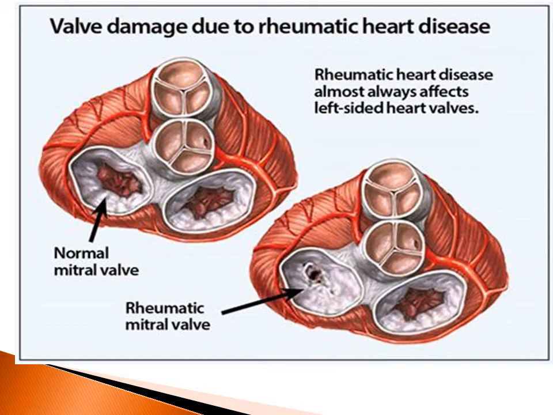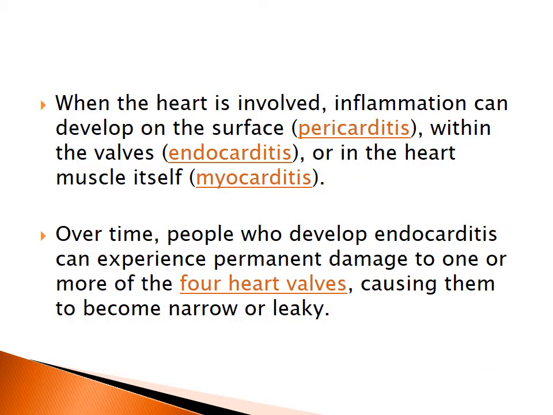Now the valve damage due to rheumatic heart disease. This is another detailed picture showing you that rheumatic heart disease always affects the left side heart valves, the normal valve and the rheumatic mitral valve. So you can see how the normal mitral valve is supposed to look like, whereas when it is infected, this is the way it looks. Now when the heart is involved, inflammation can develop on the surface, and this is what I told you. So it can affect any layers of the heart.